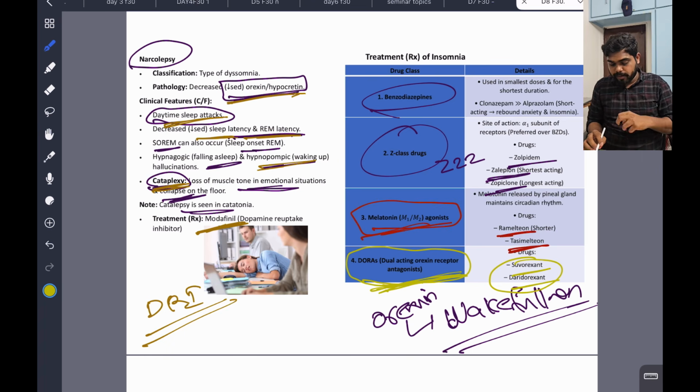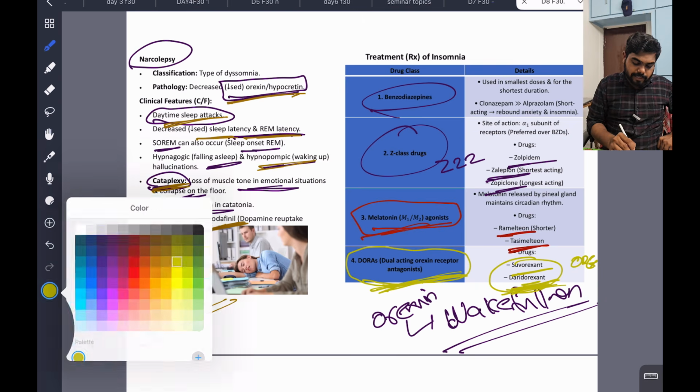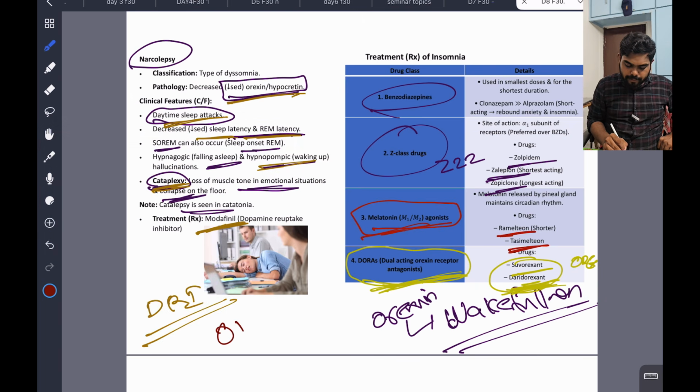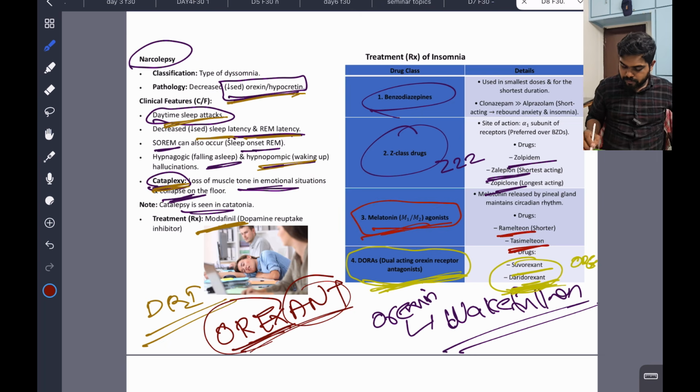So these are orexin receptor antagonists: suvorexant, daridorexant. You can see from the name only, orexant. From the name we can identify it. You can see orex, orexin, and ant, antagonist. The name is there only. Suvorexant, daridorexant, it is there in the name only. That is nothing but DORA, dual acting orexin receptor antagonist.